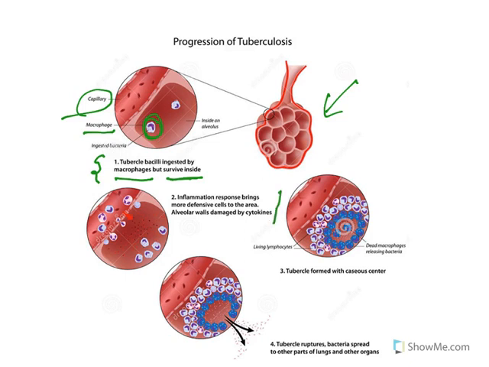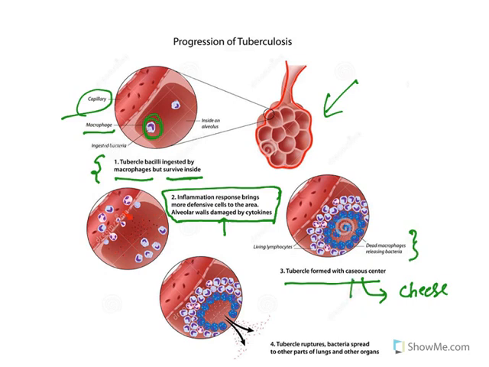Now, inflammatory responses and more defense cells will come to that area, and alveolar walls are damaged by cytokines. The problem with inflammation is it tries to kill the organism, but at the same time it also damages our alveolar walls. Now, after that, the tubercle is formed with a caseous center. Caseous means cheese-like center. When you see them, they appear like cheese. Hence, it is known as caseous center. And in that center, you have dead macrophages. Hence, it is also known as caseous necrosis. Now, after that, this tubercle ruptures and bacteria spread to the other parts of the lungs and other organs.